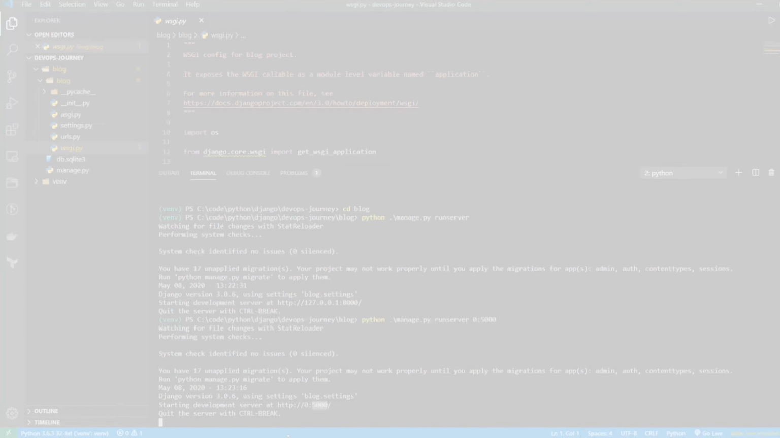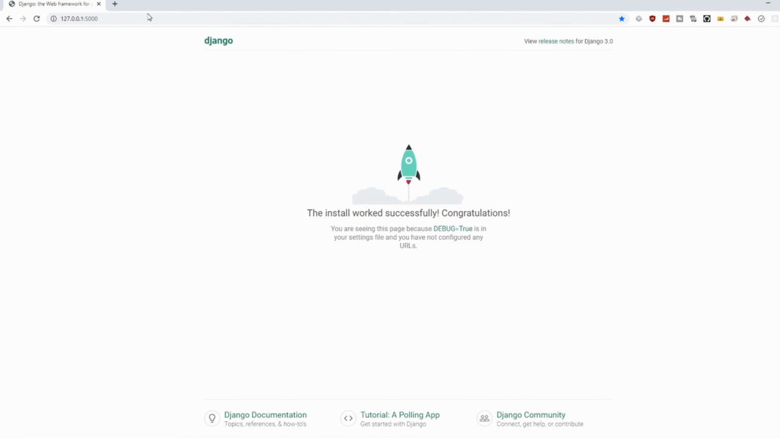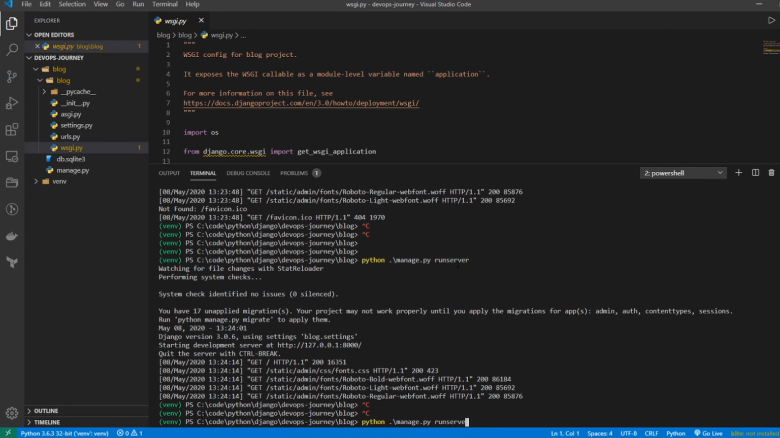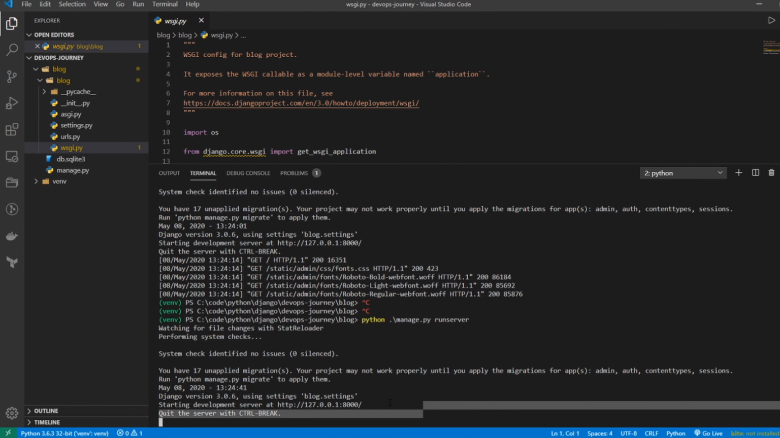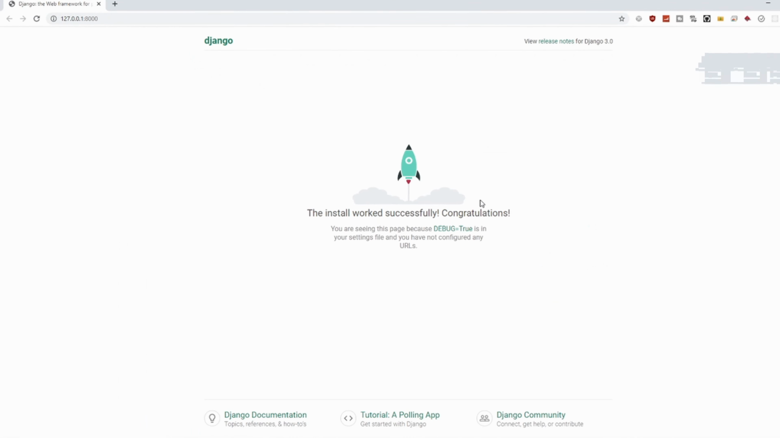So if I open up a browser, I can go to my loopback address and then go 5000, and that'll work. I can get to the default Django server. So I'm going to do this again with just the defaults. If I control click here, it's going to open up a browser for me.